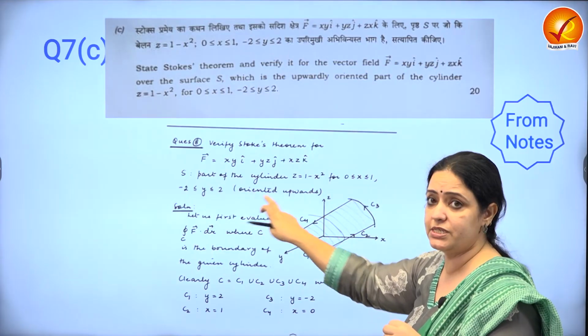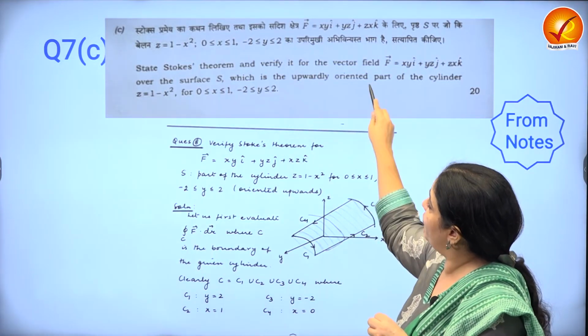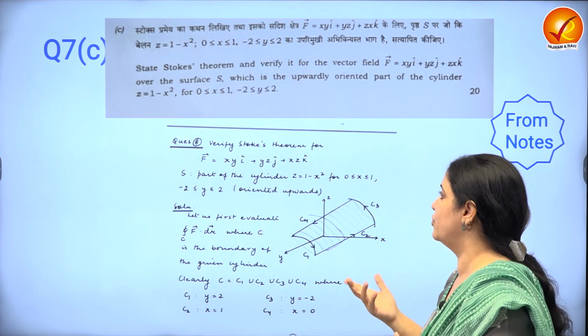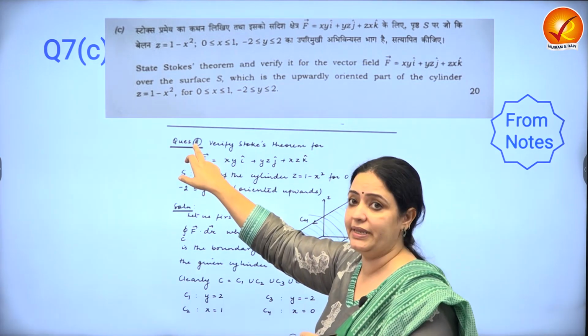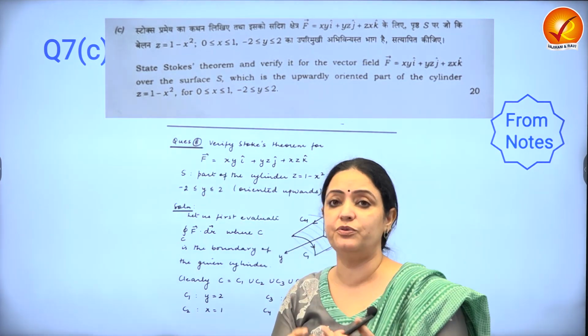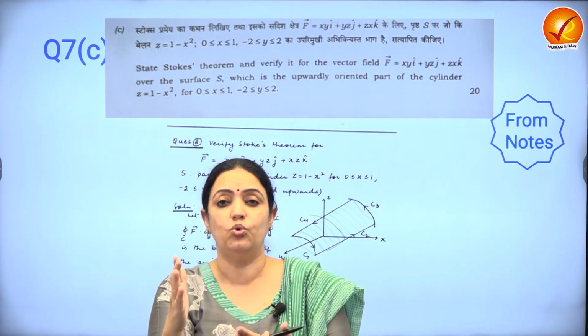So oriented upwards, can you see in brackets? And they also say upwardly oriented. And if you can see here, this is like question number 8. Usually in my booklets, I try to write question number 1 of one type, 2 of another type, 3 of another type.